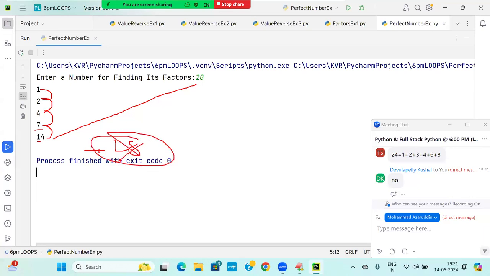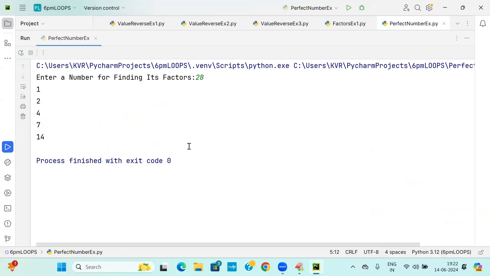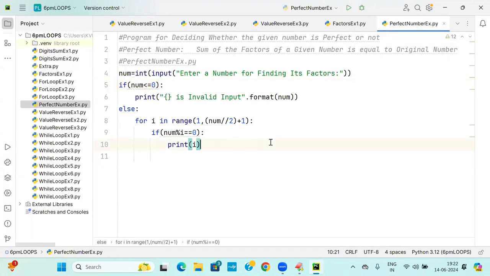That's why, who said to you in mathematics, I don't know, every number is a factor of itself. Don't print 28 as a factor. Generally, our math sir will say 28 is also a factor. But if you take that, the perfect number concept is lost. That's why, whatever we learn, don't think it is correct. Some practical proof is required. Without practical proof, if we learn, it is a waste of time and your money is wasted.